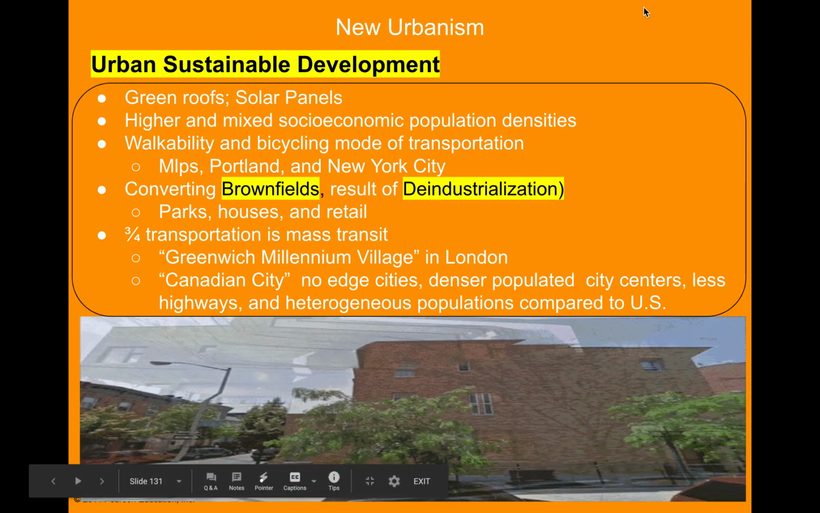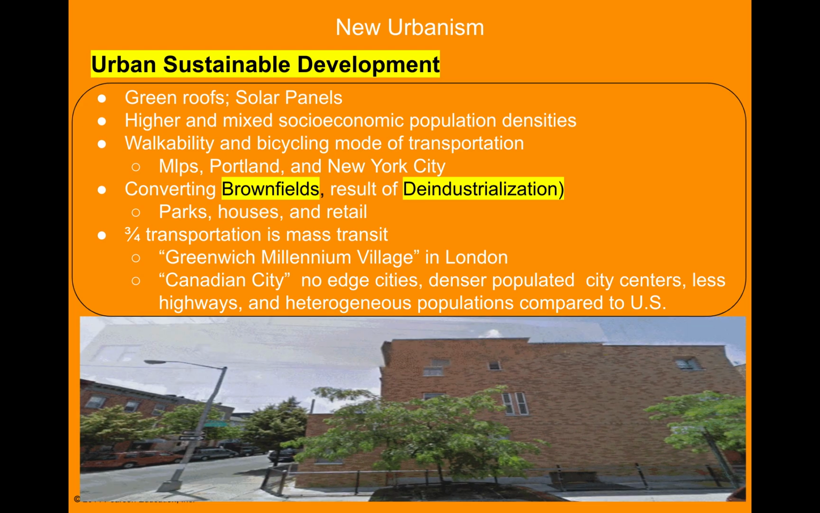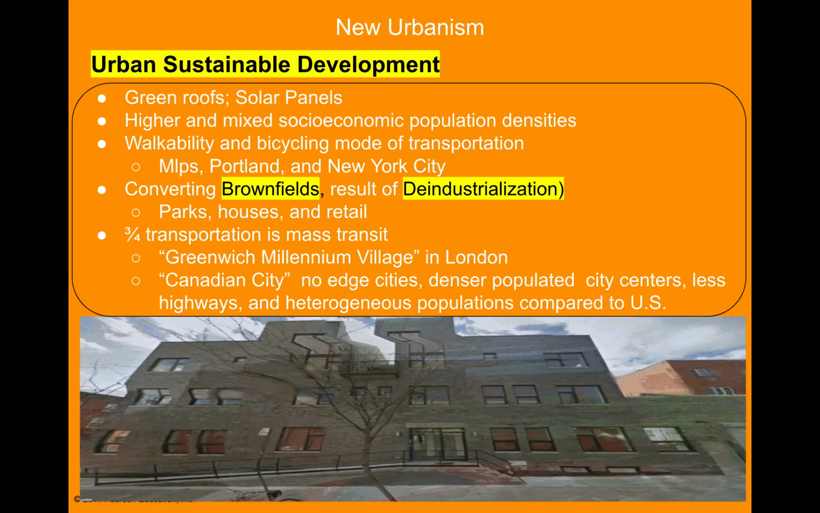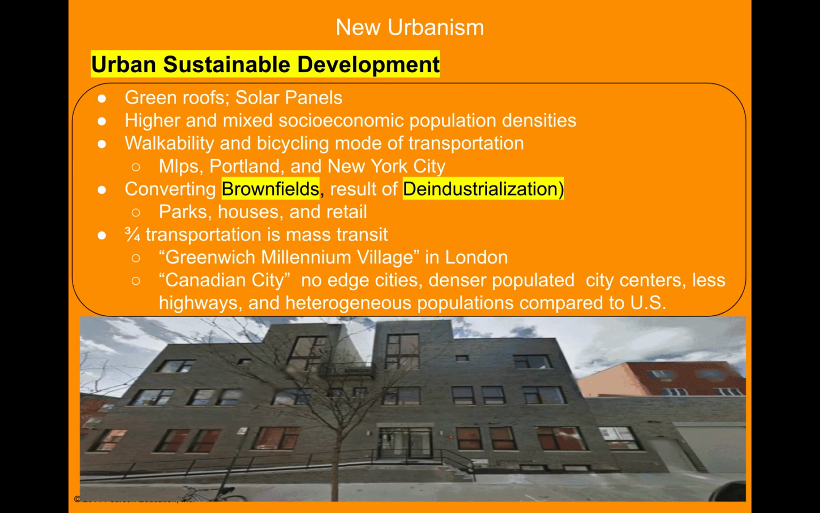All right, this leads to new urbanism. So urbanism, sustainable development. Now we're seeing more alternative energies such as photovoltaic, solar, green roofs, or solar panels. We see higher density areas, mixed socioeconomic developments. We see sidewalks, which form walkability, and bicycle lanes that usually connect to basic services, such as grocery stores or schools, etc.